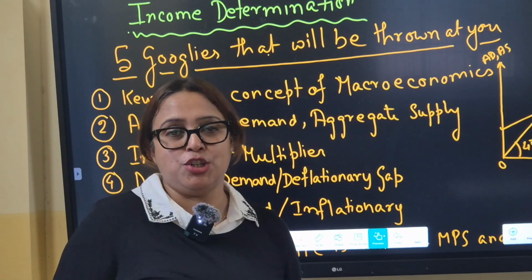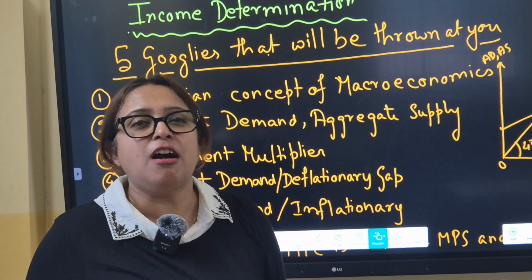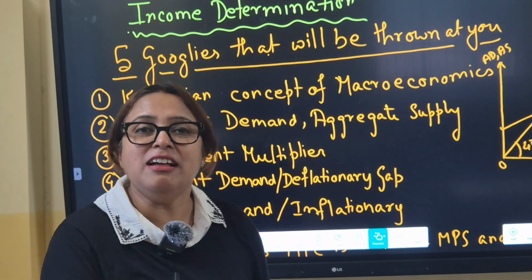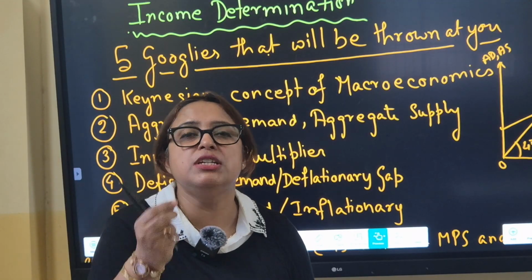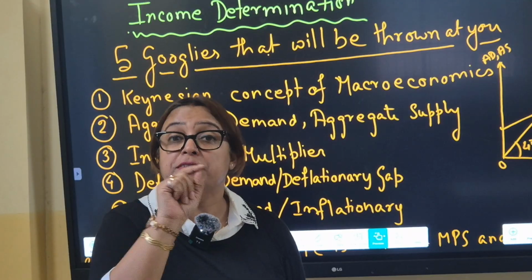5 googlies thrown at you. What are you going to do? You are going to ace by giving a cover drive. Utha ke khelo, income determination. Another chapter which actually serrates you with thousands and thousands of nitty-gritty concepts out there. But I have found out 5 areas where there can be problems.